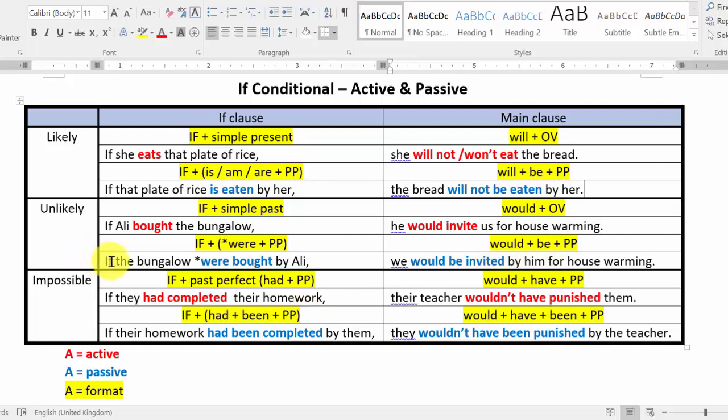Your example: if the bungalow were bought by Ali, take note here, although it is only one bungalow, we cannot use was because it is if conditional. The rule is like this, we can only use were. If the bungalow were bought by Ali, we would be invited by him for housewarming.